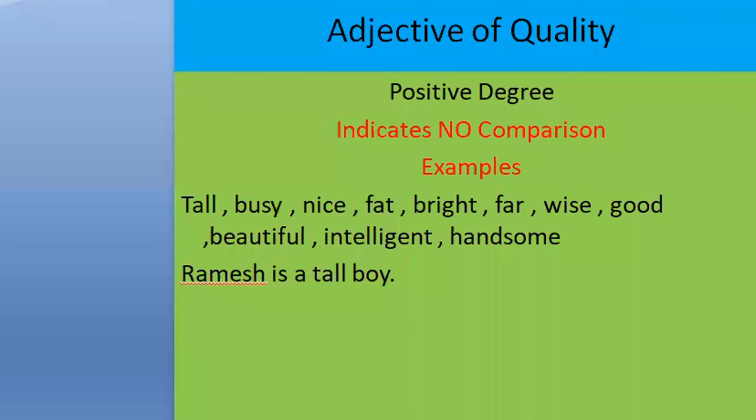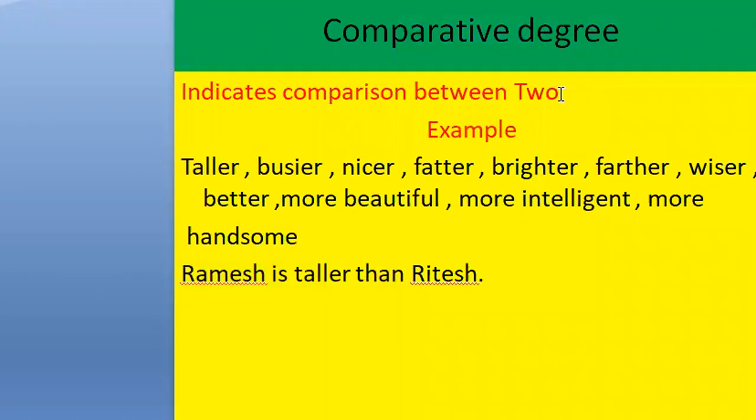And next one is comparative degree. It indicates comparison between just two, not more than two. For example, taller, busier, nicer, fatter, brighter, farther, wiser, better, more beautiful, more intelligent, more handsome. In a complete sentence, we can write Ramesh is taller than Ritesh. Taller is the comparative degree, and we have to use "than" because it is a comparison between two persons, first Ramesh and the next Ritesh.